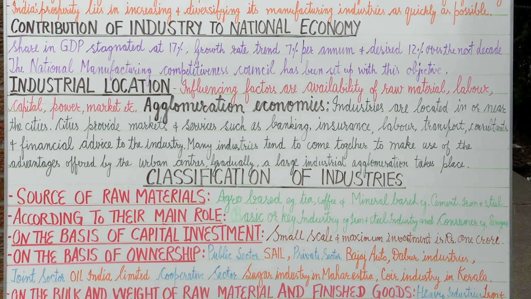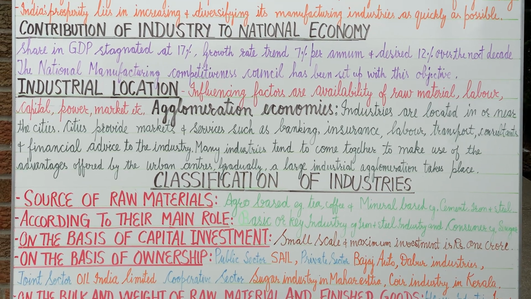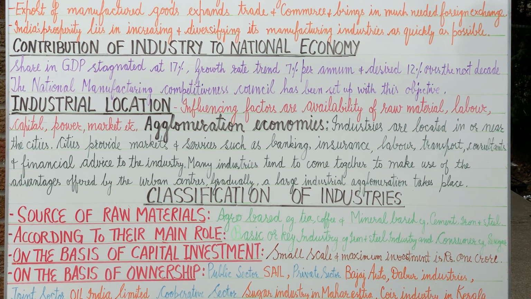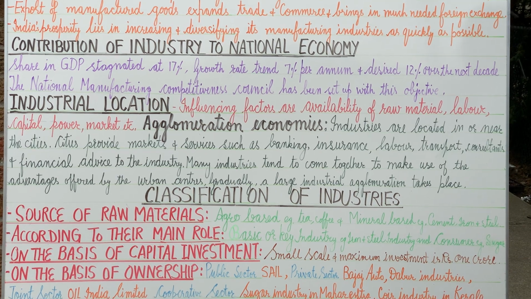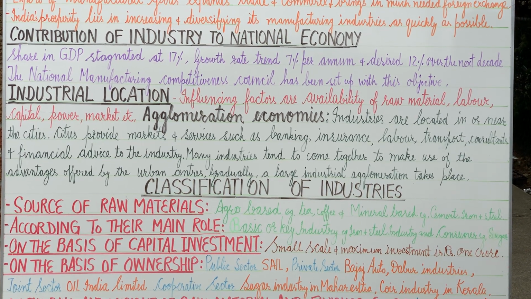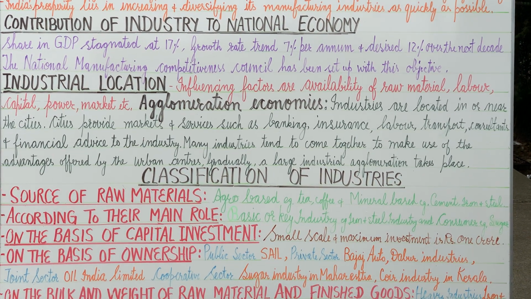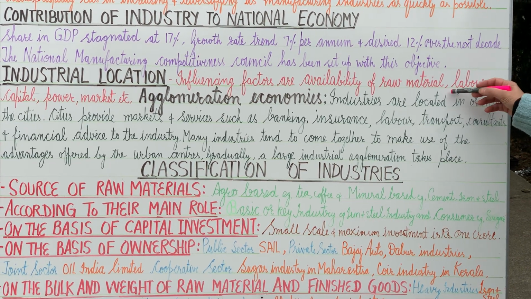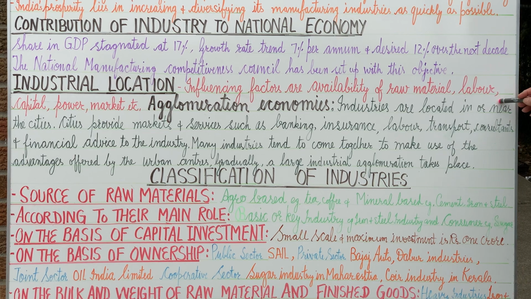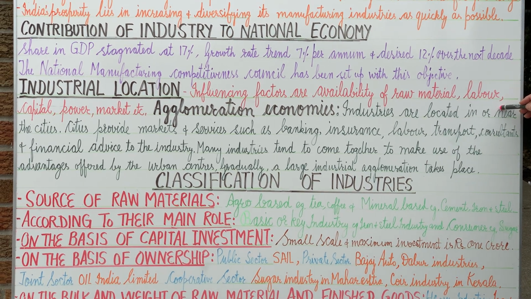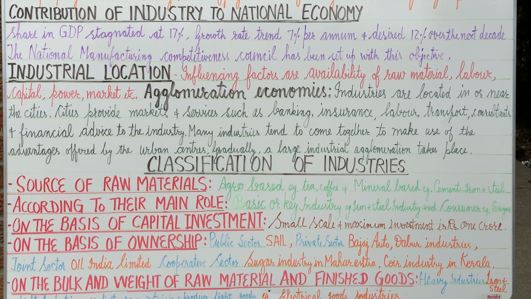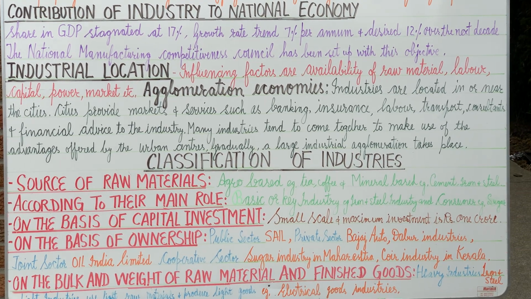Now when we have decided to set up an industry, where will we locate it? For that we have the factors for the location of an industry. The factors which influence the location of industry are availability of raw material, cheap and skilled labor, capital, power to run the machines, and a market to sell the products.